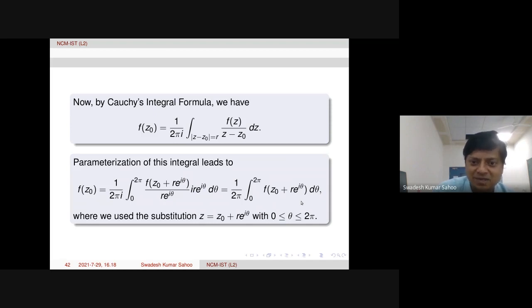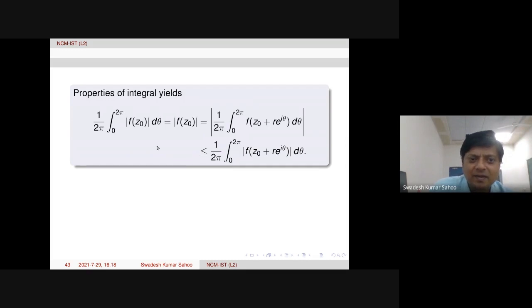Now we have to take modulus, because our aim is to prove f is constant in the disk. Let's see. The left hand equality is valid because f of z naught is independent of theta. So f of z naught modulus we take outside, and then this is the same as f of z naught modulus times this integral, because 2 pi will get cancelled, so this identity is true. We proved this integral in the previous page. So now we take modulus.